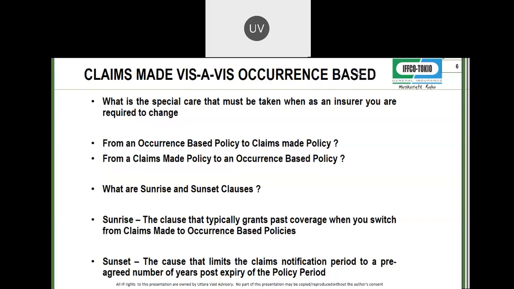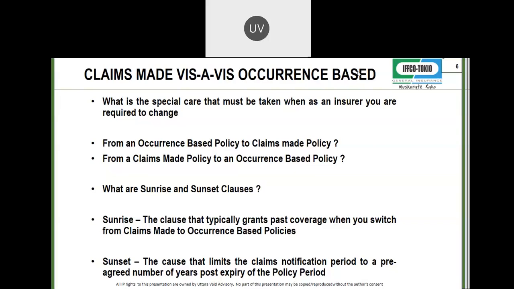Because the occurrence based policy is such that if there is a claim traced to a wrongful act that happened in 16, then that 16, 17 policy will pay. If you take in the claims made policy a retro date of 2016, you are compounding complexity and confusion.